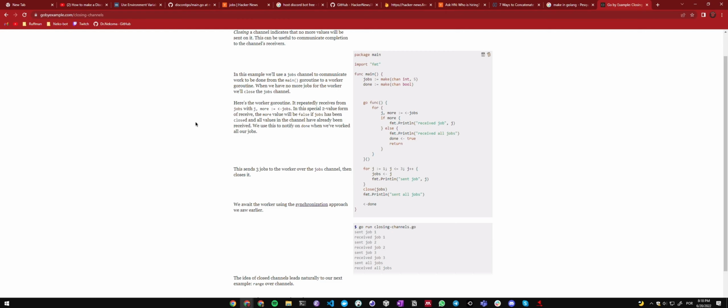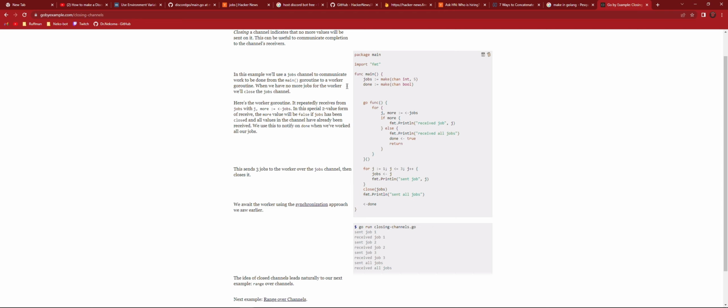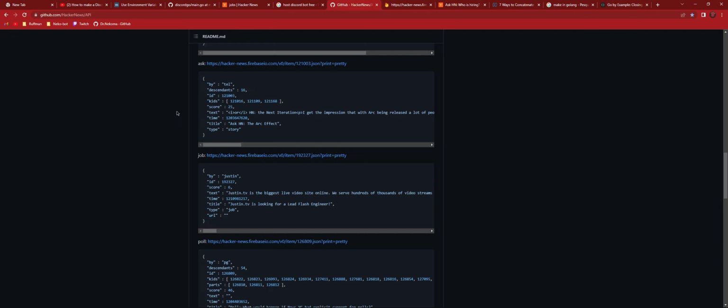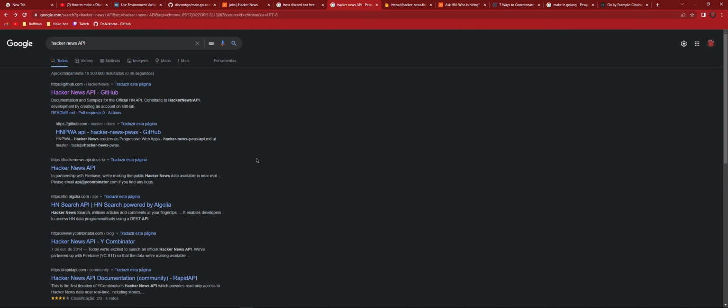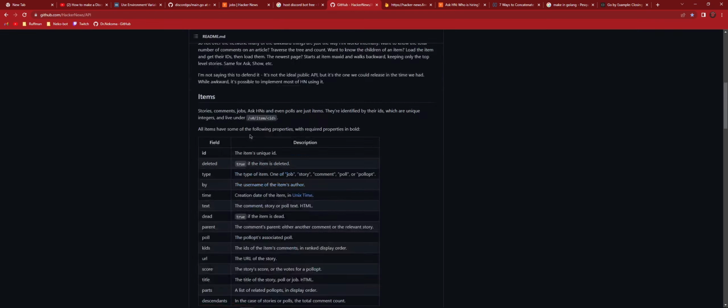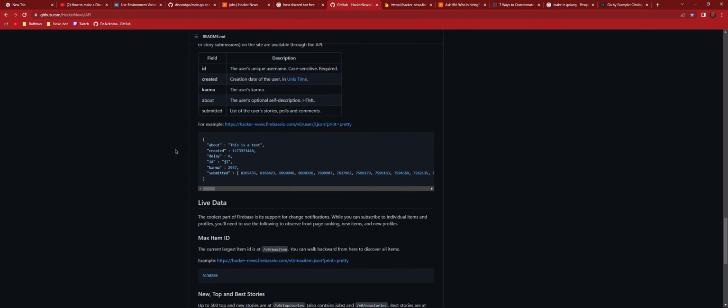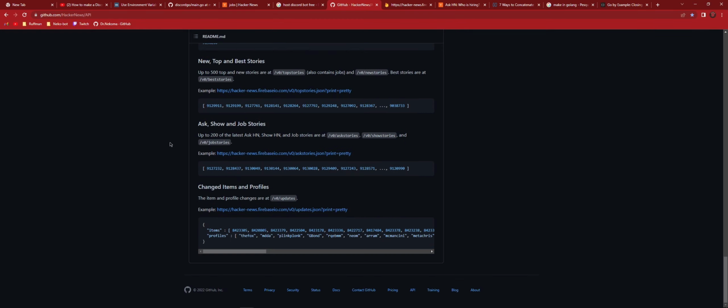I tried to find more than one, like another API. But did you search it in that way, to see if there was an endpoint where you can send a string and it would return a result? Because I read what seems to be the official repository, and it's not saying anything like that.